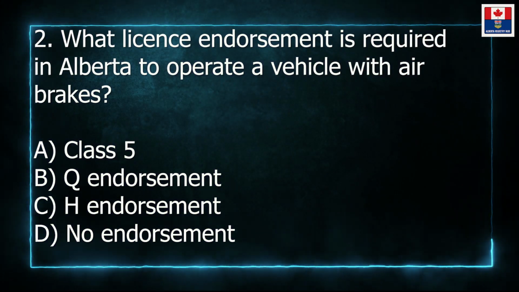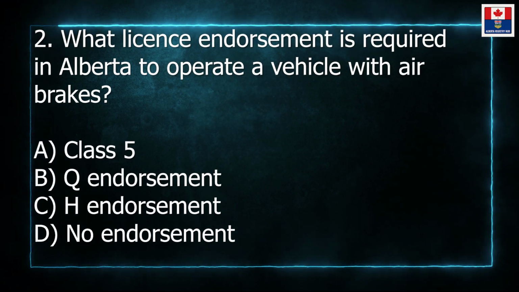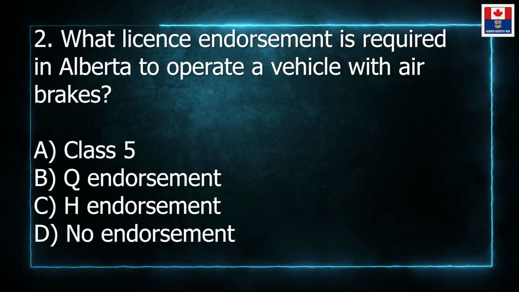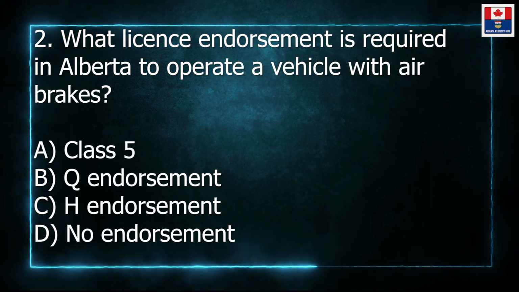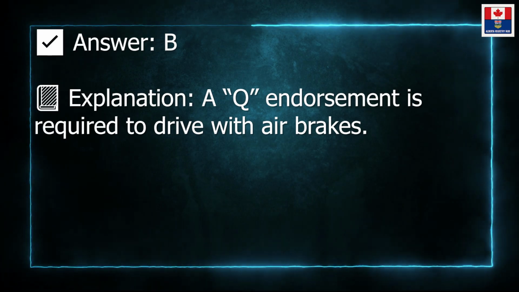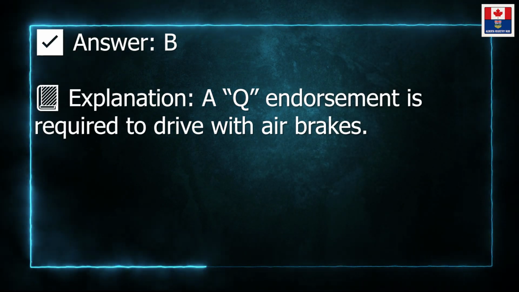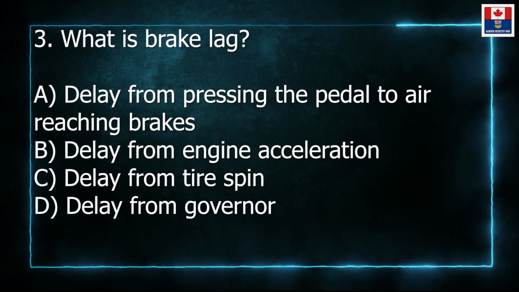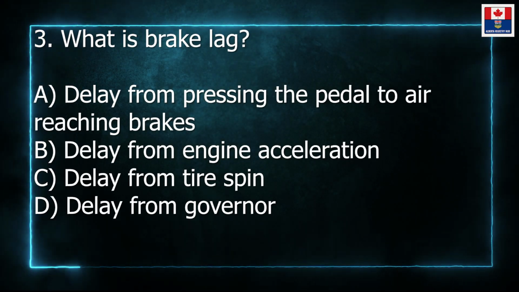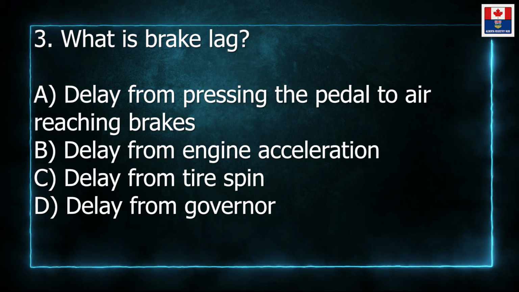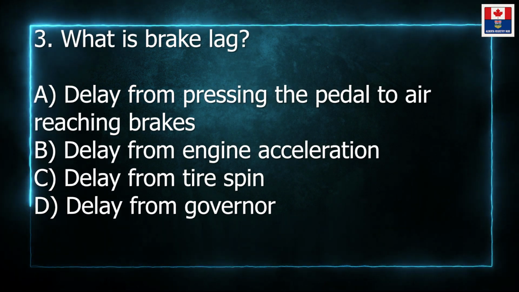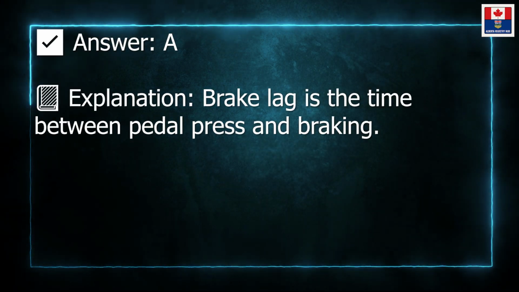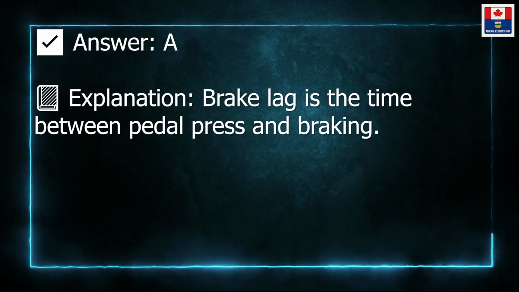2. What license endorsement is required in Alberta to operate a vehicle with air brakes? A. Class 5. B. Q endorsement. C. H endorsement. D. No endorsement. Answer: B. Explanation: A Q endorsement is required to drive with air brakes. 3. What is brake lag? A. A delay from pressing the pedal to air reaching the brakes. B. Delay from engine acceleration. C. Delay from tire spin. D. Delay from governor. Answer: A. Explanation: Brake lag is the time between pedal press and braking.